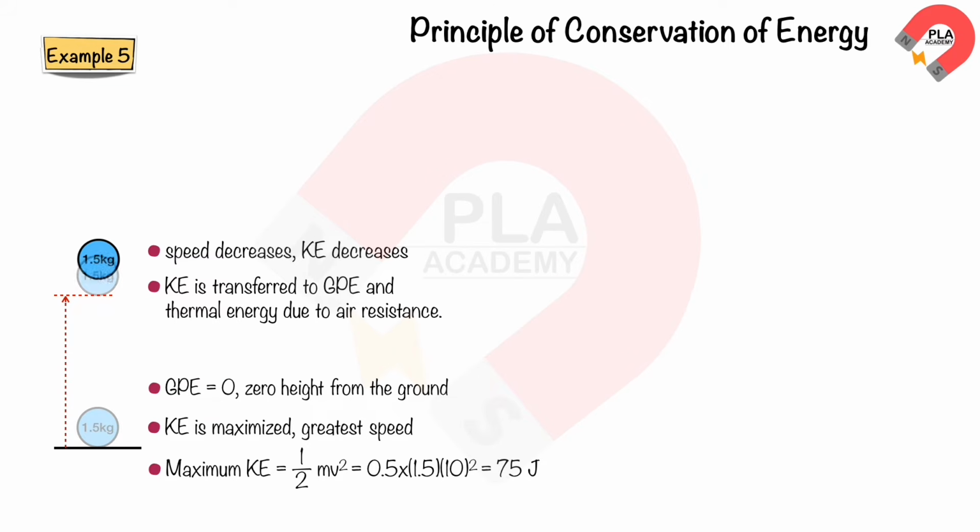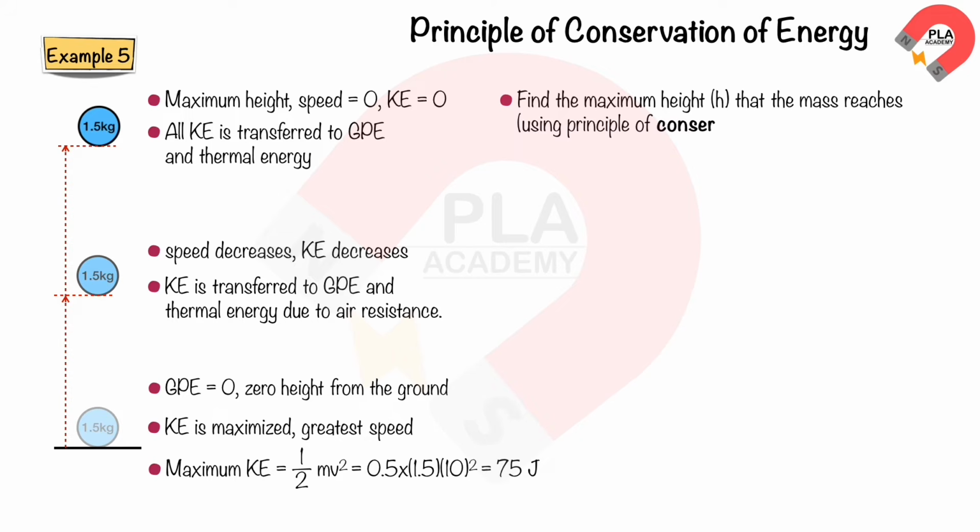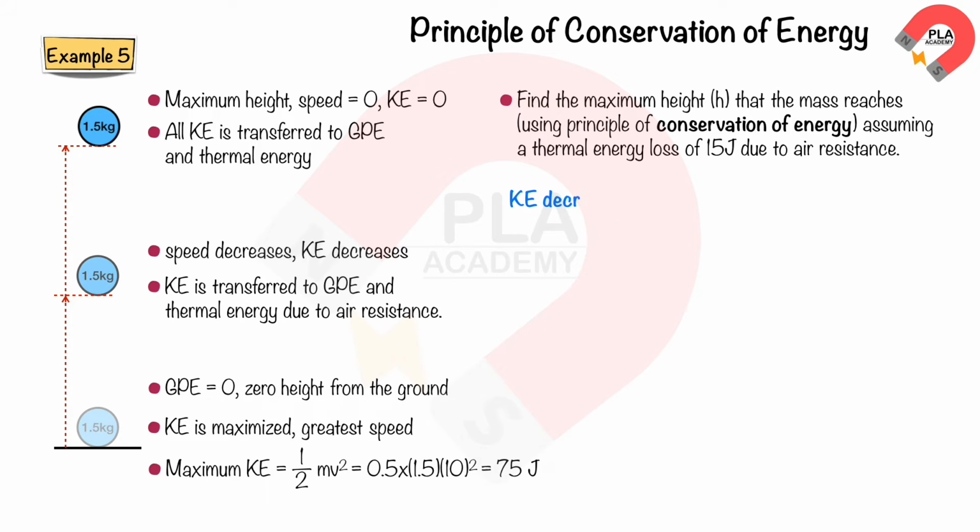When the mass reaches the maximum height, its speed is zero, so the kinetic energy is zero, and all of the kinetic energy is transferred to gravitational potential energy and thermal energy due to air resistance. To find the maximum height that the mass reaches, we can apply the principle of conservation of energy, assuming a thermal energy loss of 15 joules due to air resistance. The decrease in kinetic energy is equal to the increase in both gravitational potential energy and thermal energy.